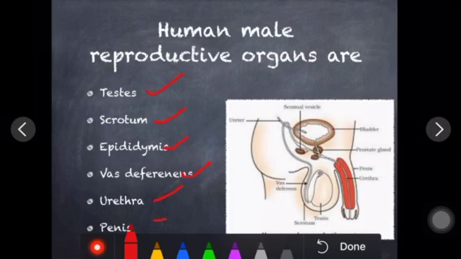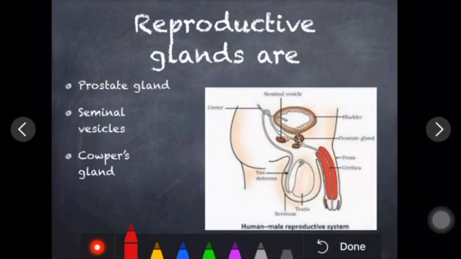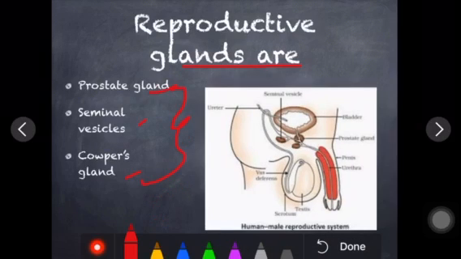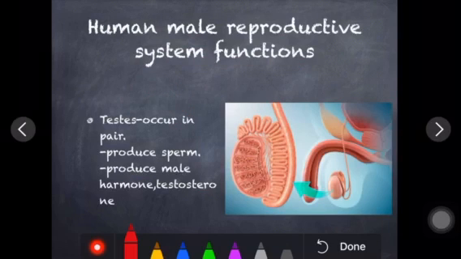So these all are reproductive organs which are lying in the male. One by one we'll see their function and structure. At the same time we have the reproductive glands as well, that also we'll discuss. There are three major glands: prostate gland, seminal vesicles, and Cowper's gland. It is also called bulbourethral gland. In the previous slide I mentioned the reproductive organs, and in the next I have mentioned the reproductive glands. These are male reproductive glands. Now one by one we'll see their function.